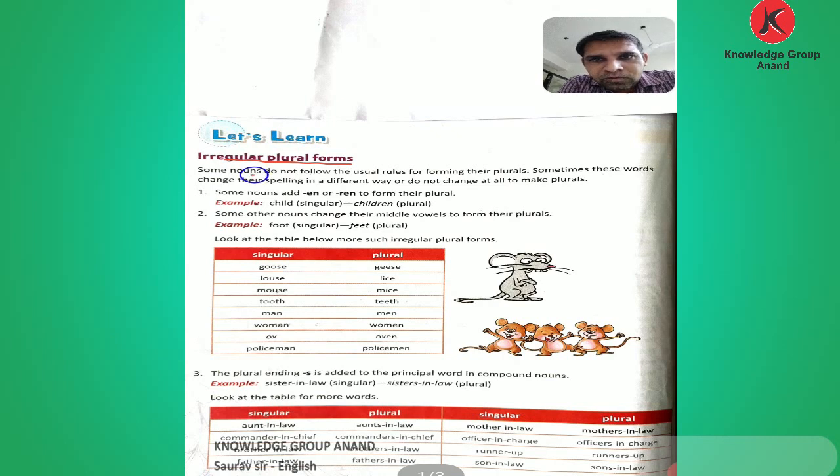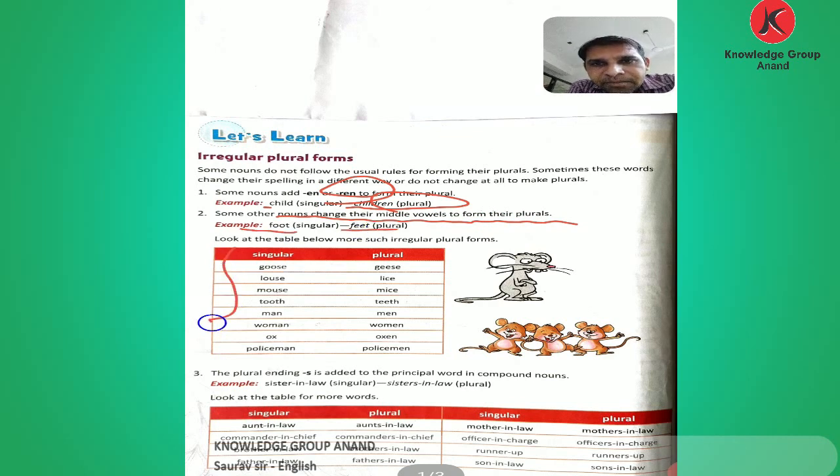Some nouns do not follow the usual rules for forming their plurals. Sometimes these words change their spelling in different ways, or do not change at all, to make plurals. See the example. Some nouns add en and ren to form the plurals. Here is the example: child changes into children, adding ren. And some other nouns change their middle vowels to form their plurals, like foot, feet.